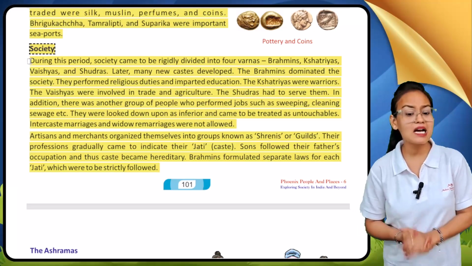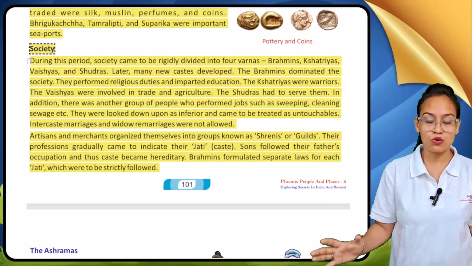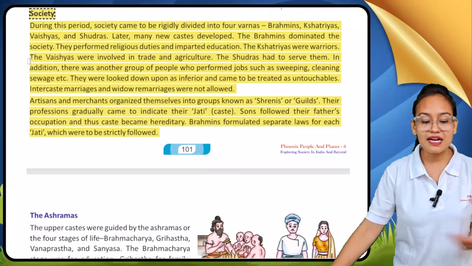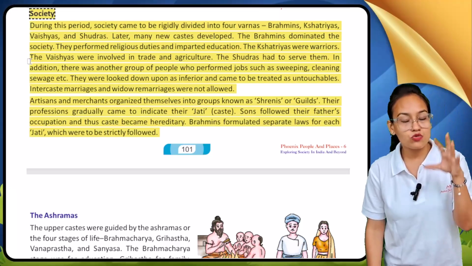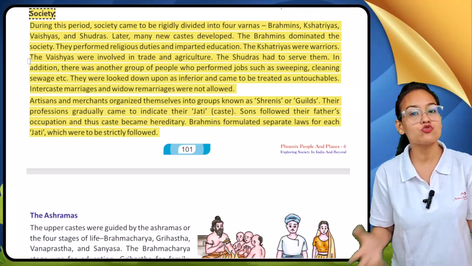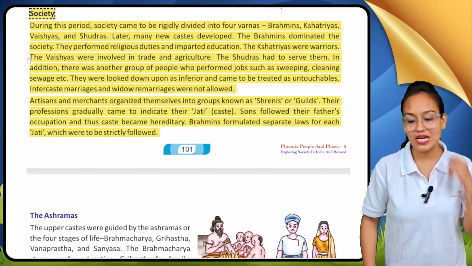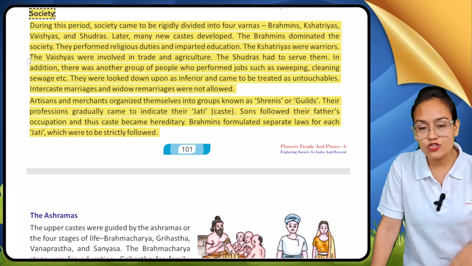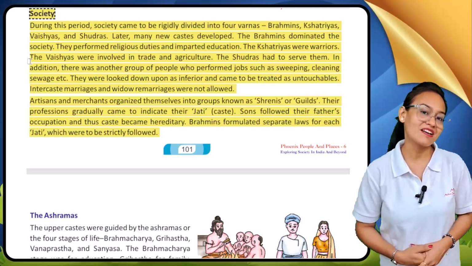Intercaste marriage and widow remarriage were not allowed. In ancient India, intercaste marriage was not allowed, and even the concept of widow remarriage was not allowed. Artisans and merchants organized themselves into groups known as shrenis or guilds. Their professions gradually came to indicate their jati, because the profession in which they were engaged showed their jati. Sons followed their father's occupation, and thus caste became hereditary.